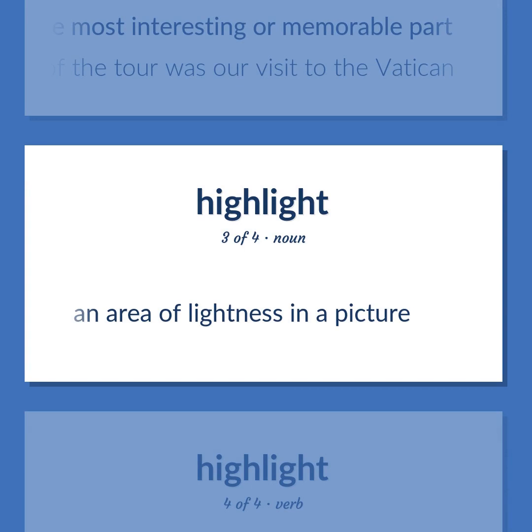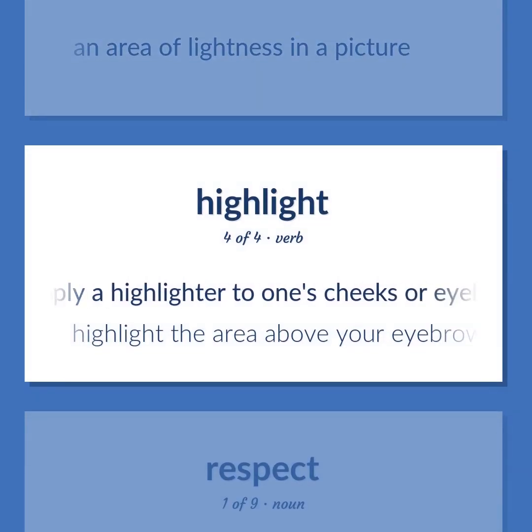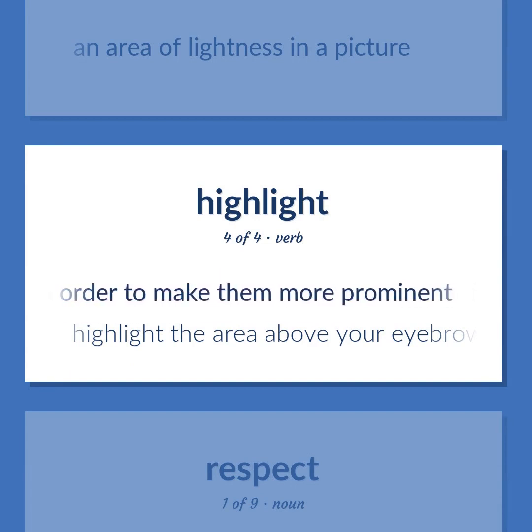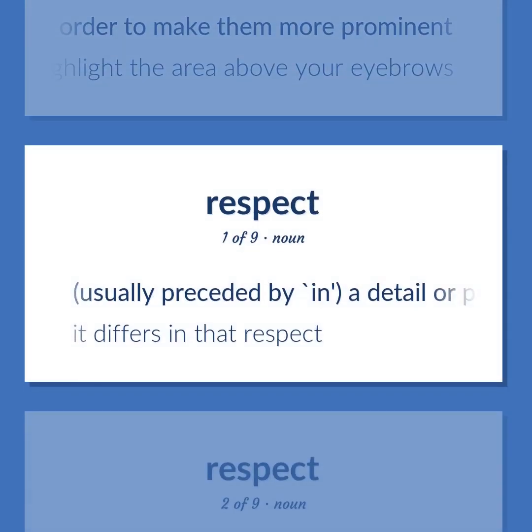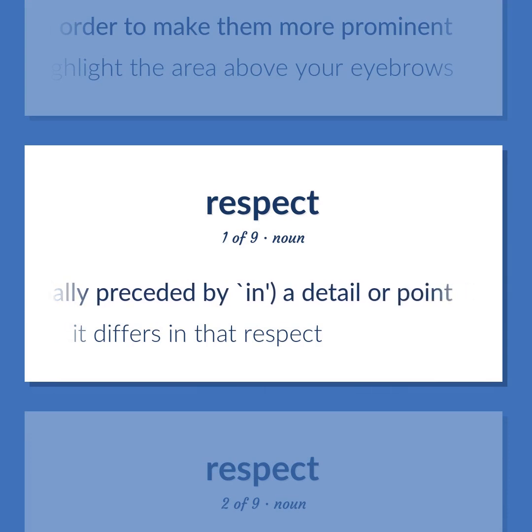An area of lightness in a picture. Apply a highlighter to one's cheeks or eyebrows in order to make them more prominent. Highlight the area above your eyebrows. Usually preceded by 'in', a detail or point. It differs in that respect.